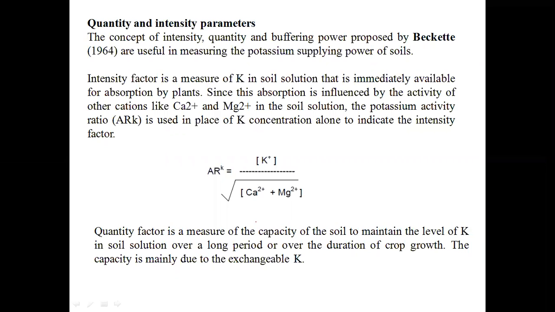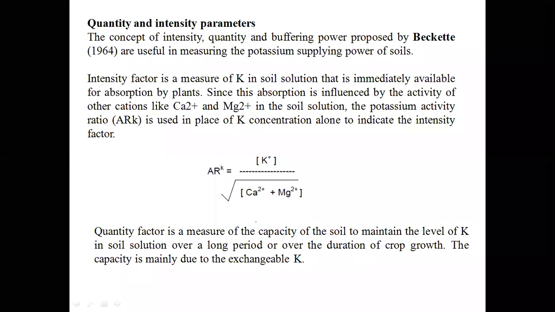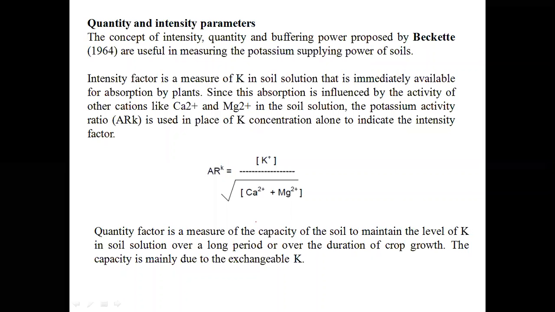Here, what quantity implies and what intensity implies is very important. Quantity means total amount of potassium which is present in the soil, whereas intensity means the potassium which is present in the soil solution pool, and the potassium which is readily or immediately available for absorption by the plant will be called intensity.